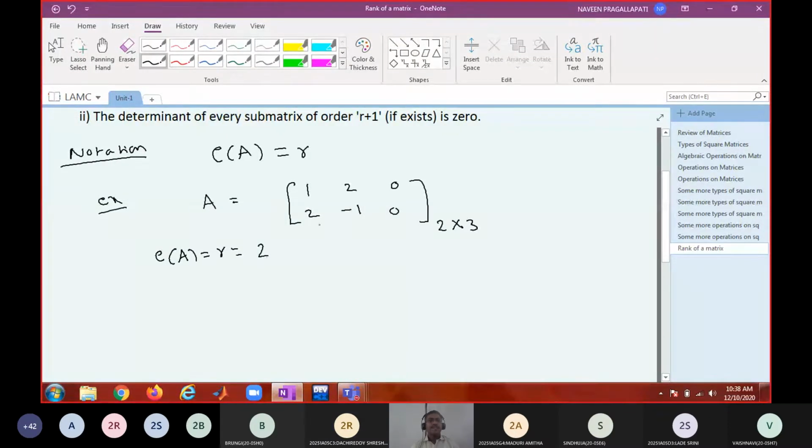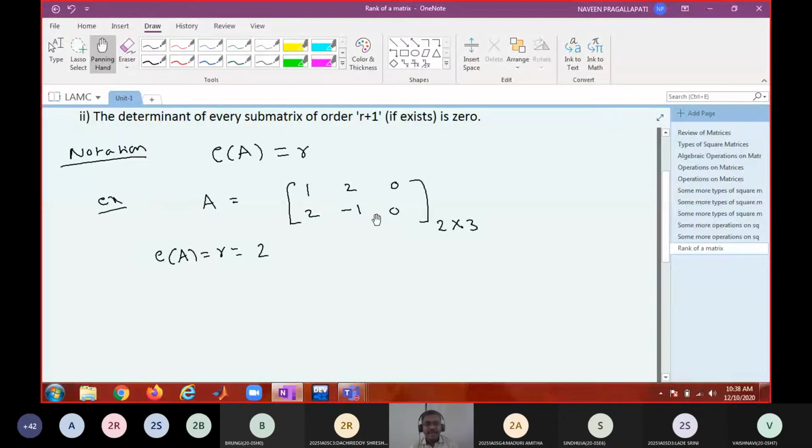Yes, sir. If I want to say rank of this matrix is 2, I should be able to find a submatrix of order 2 having a non-zero determinant. How many submatrices of order 2 are there? 3, sir. This is one submatrix, this is another submatrix, and if I omit 2 minus 1, then 1 0 2 0 is also another submatrix.